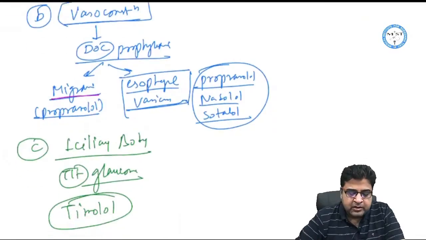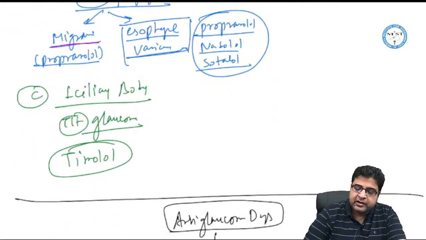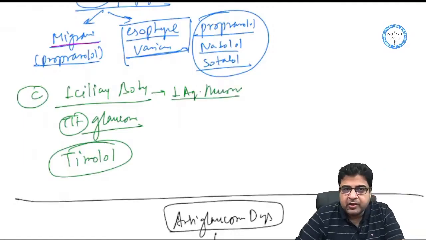Now apart from that, these medicines can block the action of the ciliary body, and by blocking the action of the ciliary body, these drugs can reduce the synthesis of aqueous humor. So aqueous humor synthesis will be reduced and medicines are given for glaucoma. The drug is timolol.